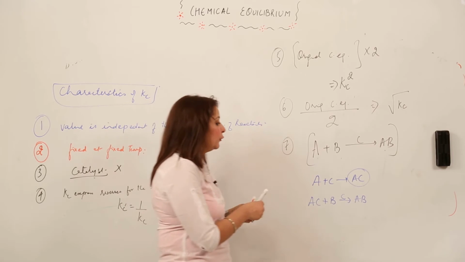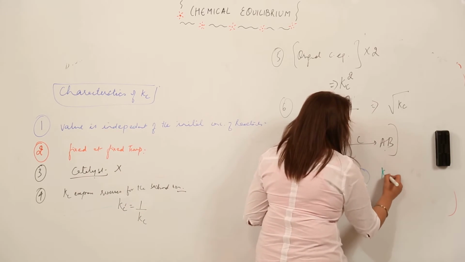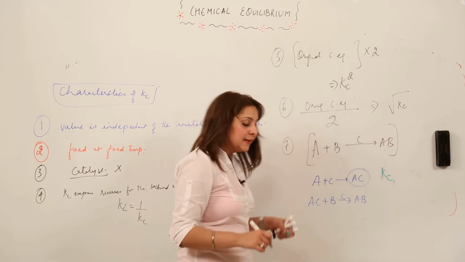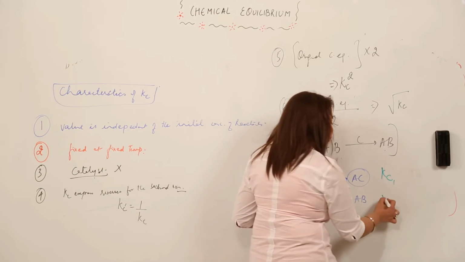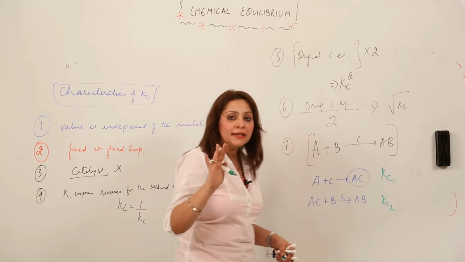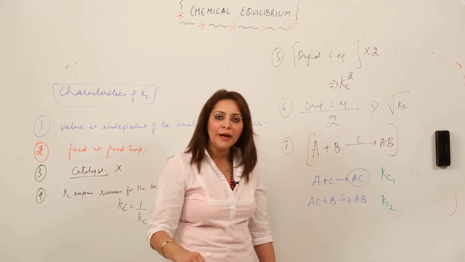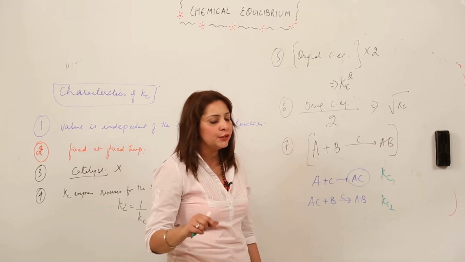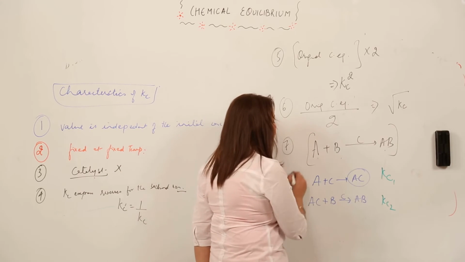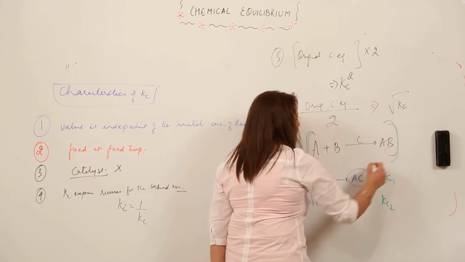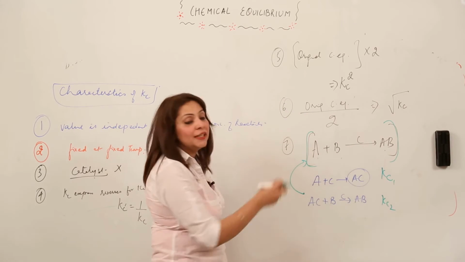Suppose for one step the Kc expression comes out to be Kc1, and for the second step it comes out to be Kc2. This is just an example. What is going to be the expression for this chemical equation, which is actually a combination of these two equations?